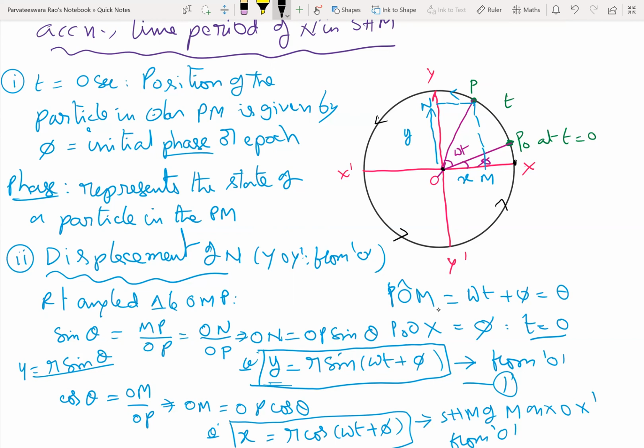Perpendicular from the particle will be at O. Now the particle moves to y. So what is the angle it described? 90 degrees. And time is nothing but 1/4 of revolution, correct? Yes, T by 4. So for t equal to T by 4, the angle described is 90 degrees.